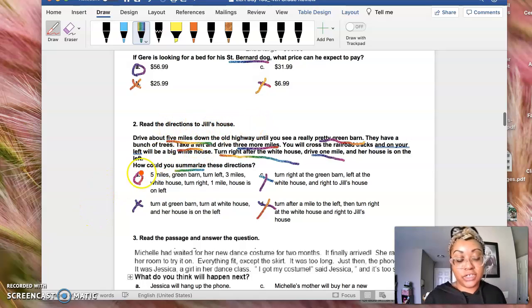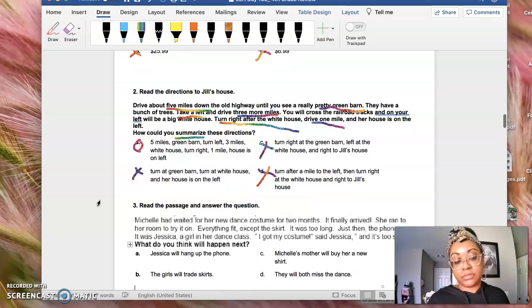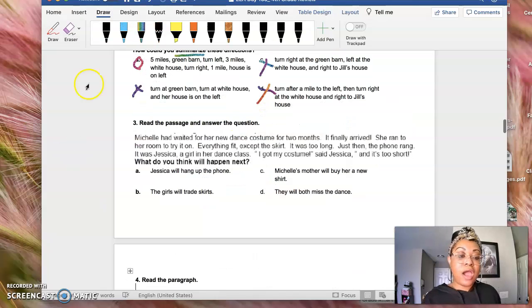Oh, the directions to Jill's house. Okay, cool. That was my fault. All right, number 3. What do you think will happen next? Okay, so that means that we have to come up with a clue on what will happen next.